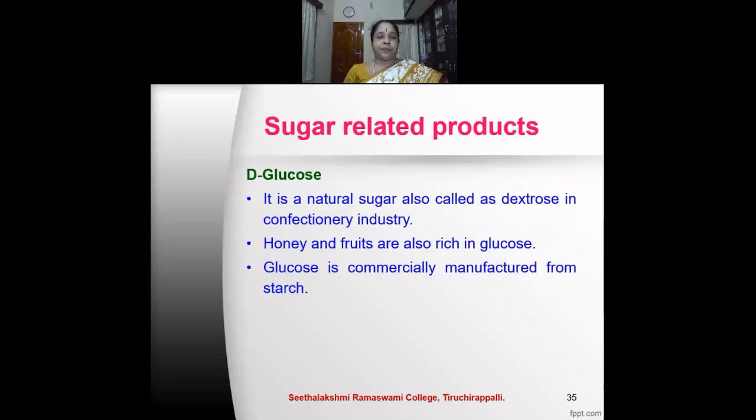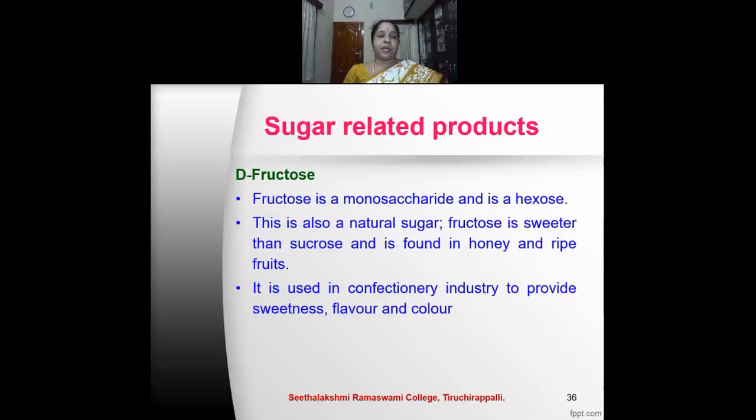The D-glucose. This is a natural sugar, also called dextrose in the confectionery industry, which we consume as an energy drink when required. It is available in packets, and whenever we feel low or feel that we don't have energy, we consume this glucose, and it is found in almost all households. Honey and fruits are also rich in glucose. Glucose is commercially manufactured from the starch.